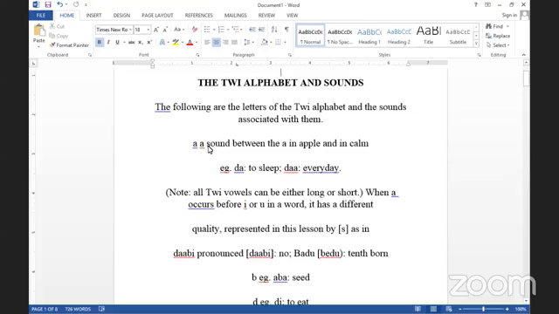We have 22 letters in the Twi language. We have the A, which is pronounced as A in Twi. That is A in Twi. It is a sound between the A in apple and in calm. In calm, we pronounce A as calm, and in apple, we pronounce it apple. So in Akan, or in Twi language, that is Asante Twi, A is pronounced as A.